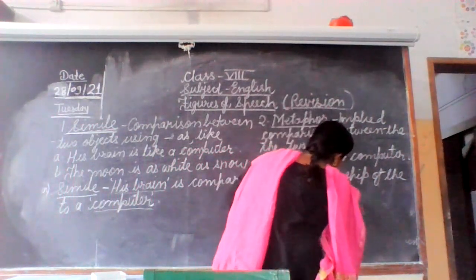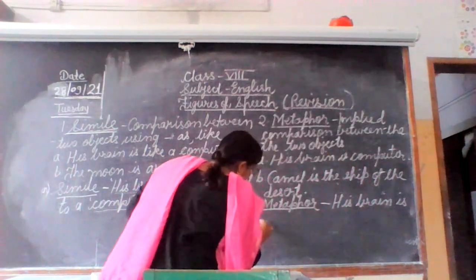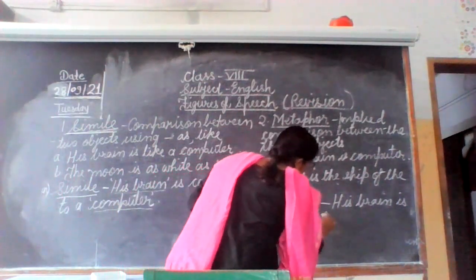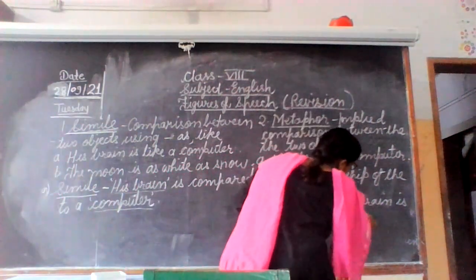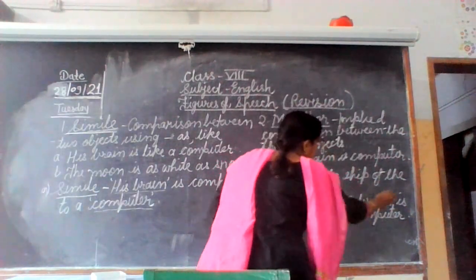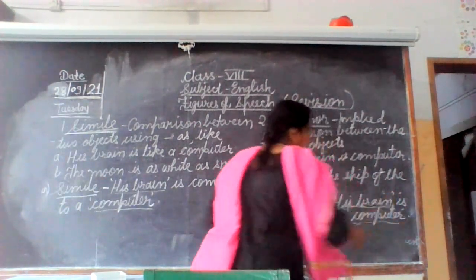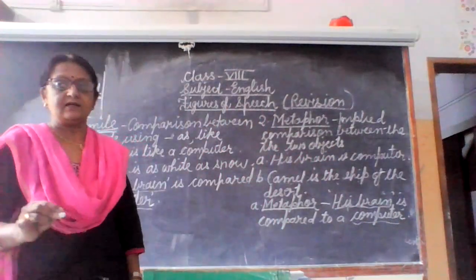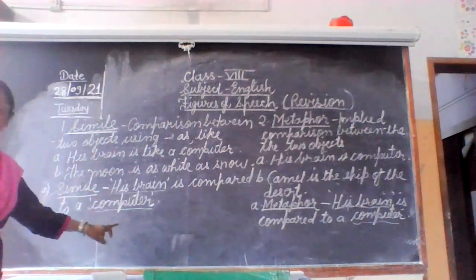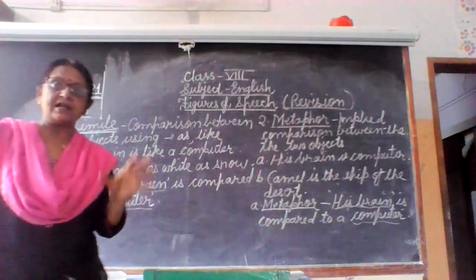That is the first sentence, see there, his brain is compared to a computer. Again, we have to write in the same manner, that is, we have to use single inverted commas here and, if possible, lightly underline it so it will look beautiful. When you see these sentences with an underline, our attention first goes to that underlined word, because we are highlighting it.